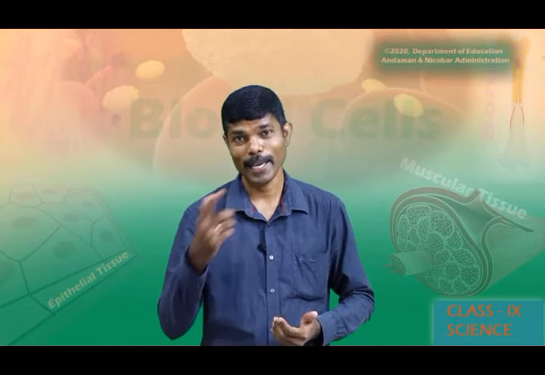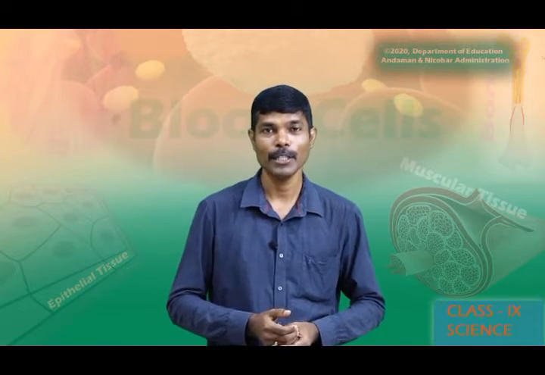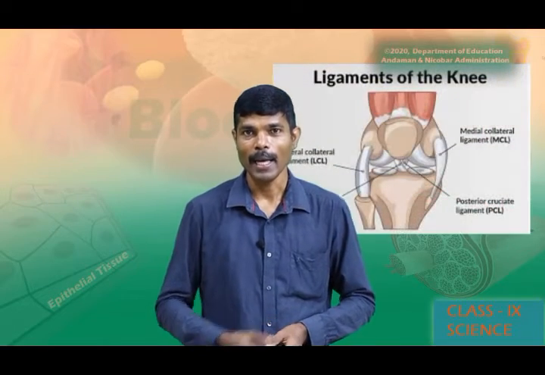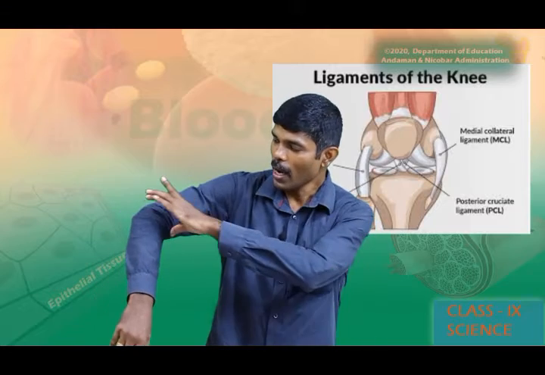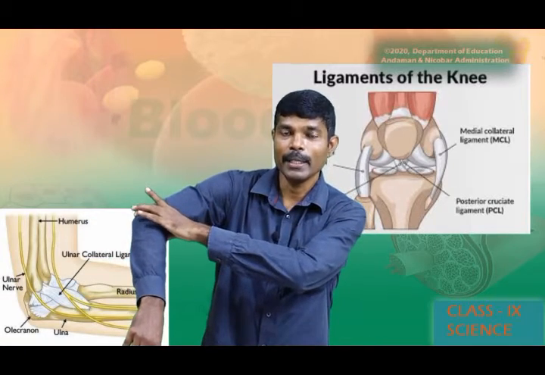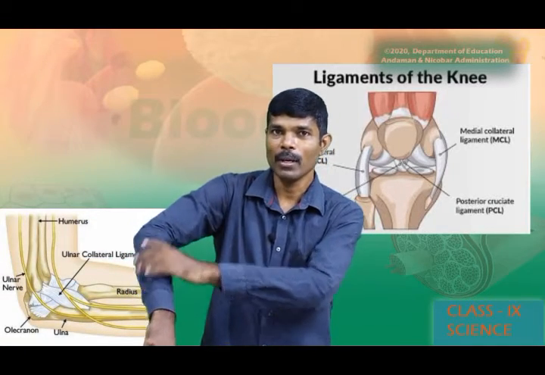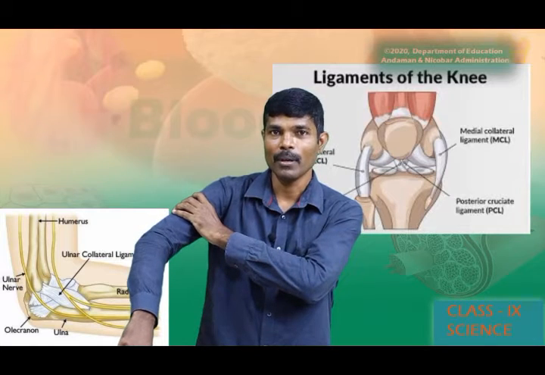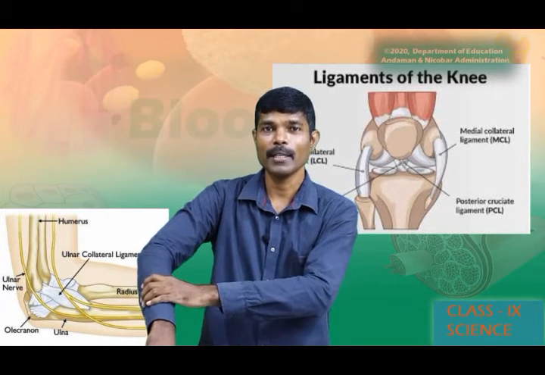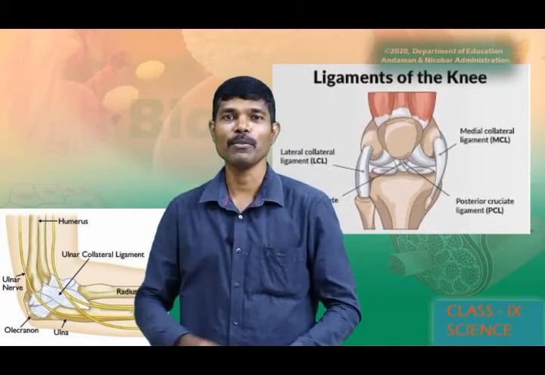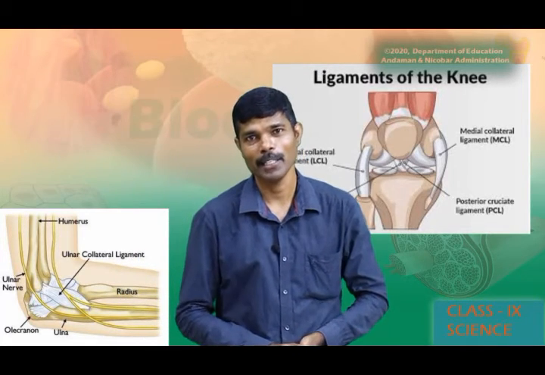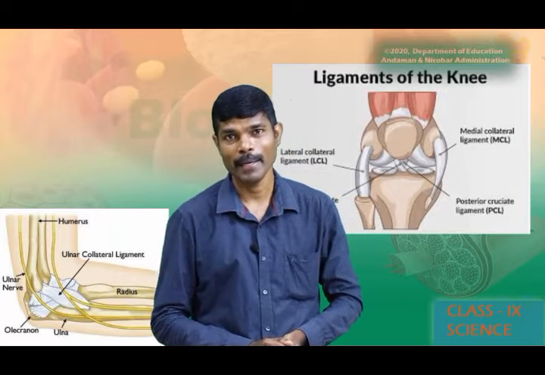Now we move on to the next type of connective tissue, that is ligament. As I can move my hand, can you see? Now you can find a joint here. Here one bone and here another bone. How are these bones connected? The two bones are connected by another connective tissue. We call that connective tissue ligament.